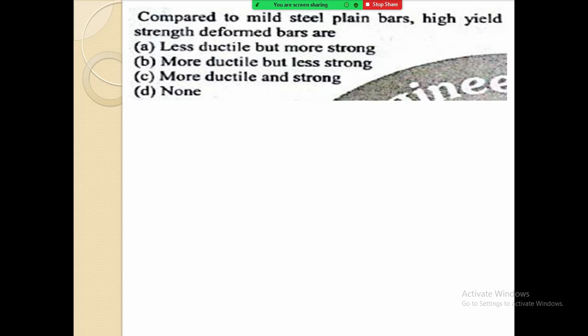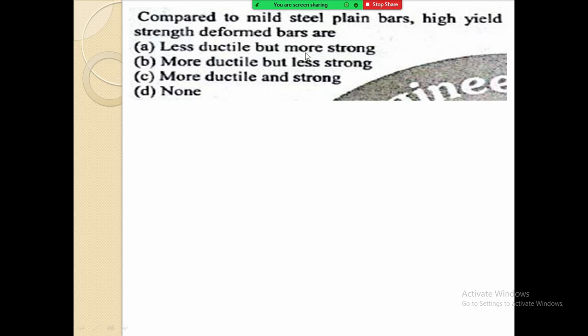Obviously here also you should think in this way: you are comparing mild steel plain bars with HYSD bars, so obviously HYSD bars are more strong. So what are the options which say more strong? Option A has more strong, and option C also has more strong.